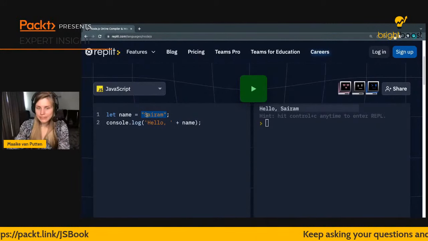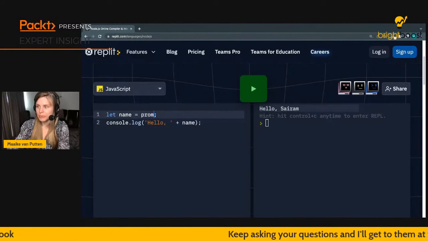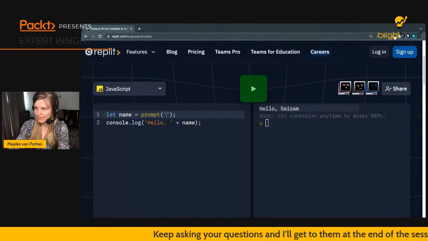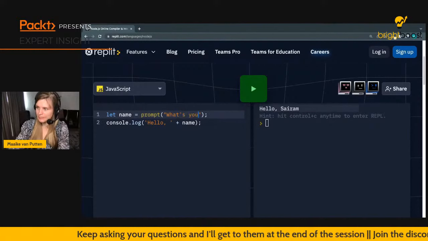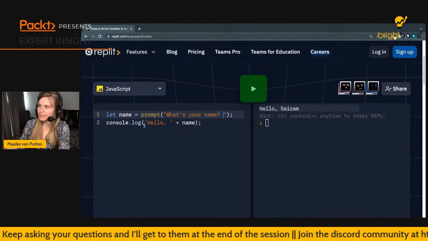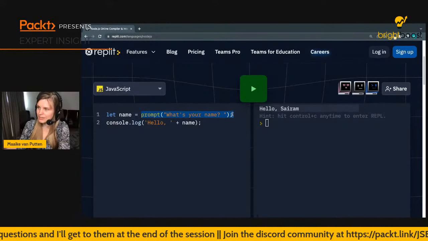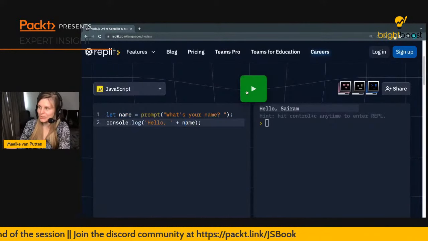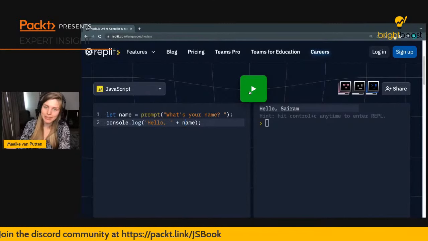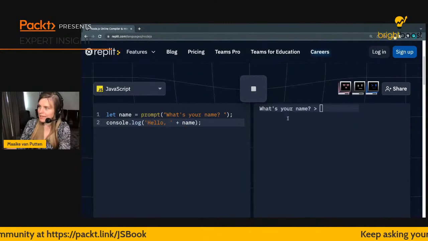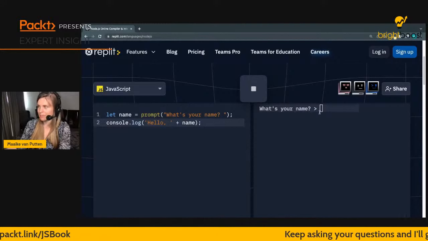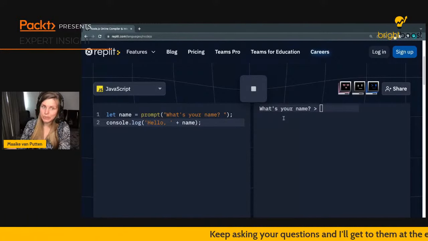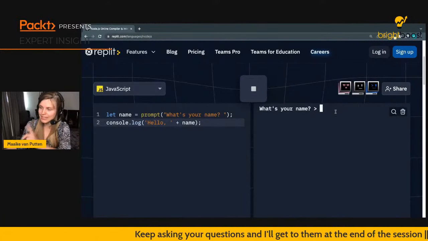One way to get a value from outside here is by using the prompt method. I can then say, what's your name? And the answer to this question is going to be stored in name. And that's what we're going to be printing in our console log. So let me show you what's going to happen now. I'm going to click run again. And it's pausing. It says, what's your name? Now, if I start typing right away, it's not doing anything. I need to click in here first. And now I can say something.